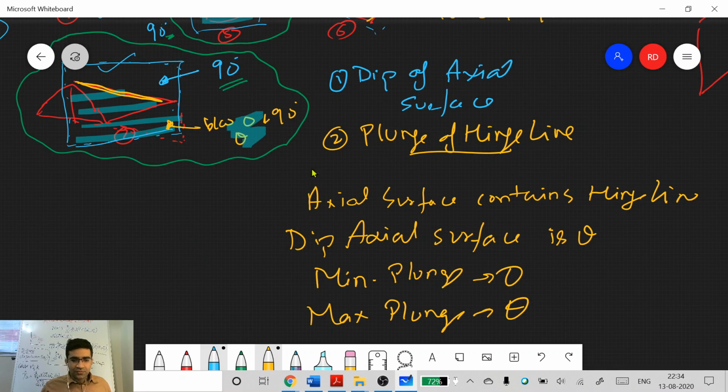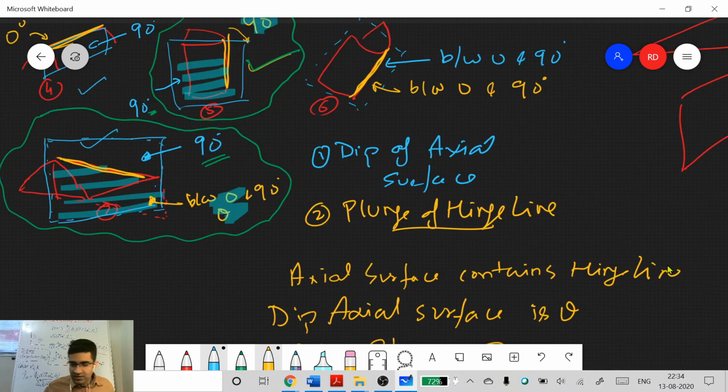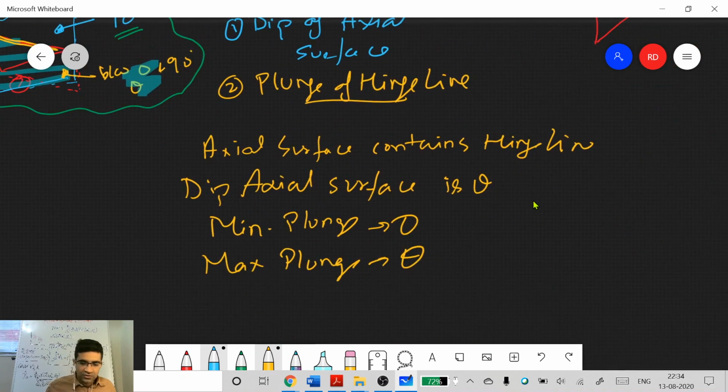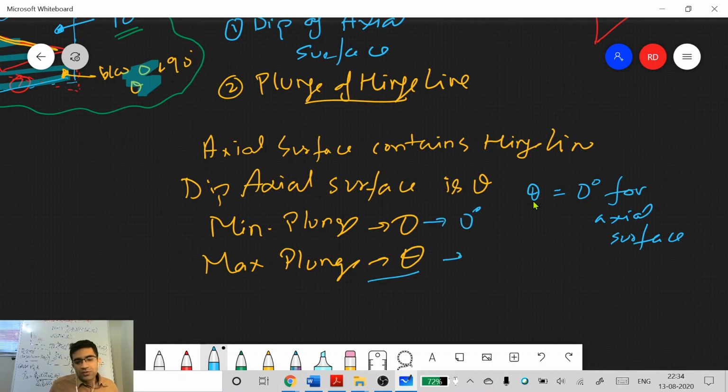So if your axial surface is horizontal, what is theta? Okay, so theta is 0. So what is the maximum plunge possible? The minimum plunge is 0 degrees, and the maximum is always 0 degrees, no matter what.